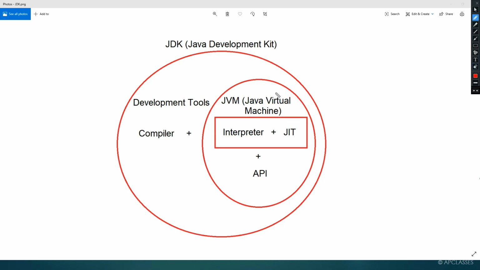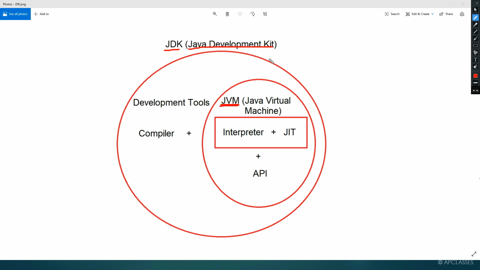Now let us see. If you want to download JVM, do not download JVM directly. JVM is not available independently. JVM comes under JDK. JDK is Java Development Kit. What do you mean by Java Development Kit?